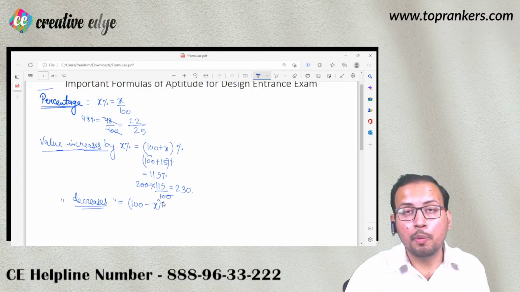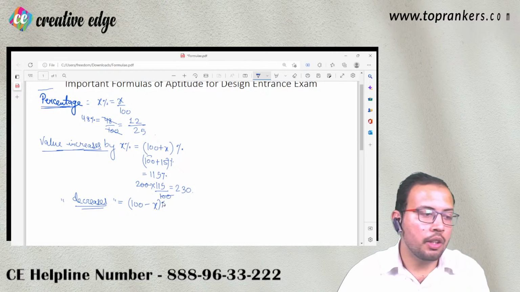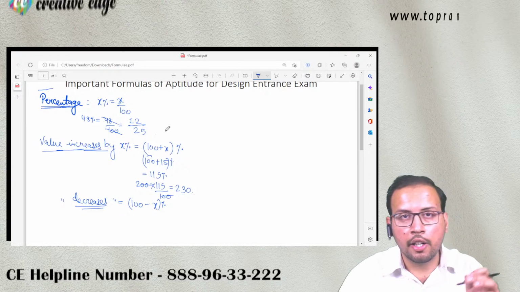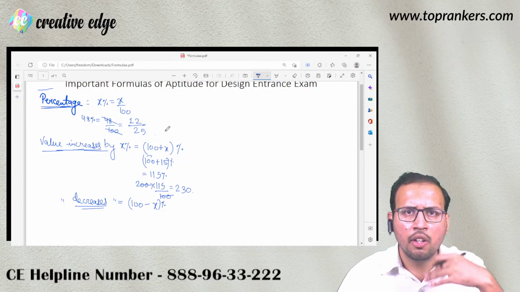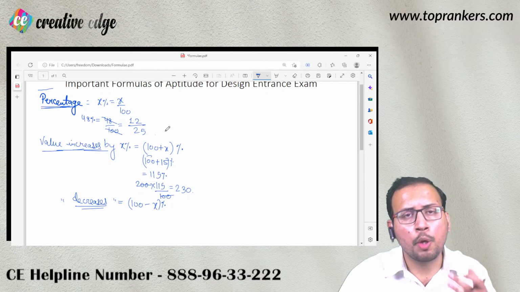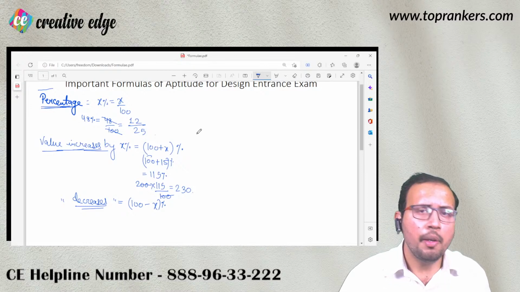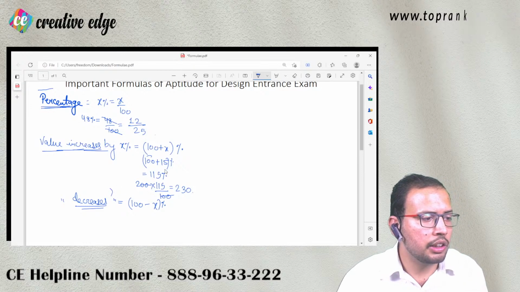So I hope you must be getting what we are discussing here. ठीक है? So if a decrease is happening, the resultant value can be calculated by 100 minus X%. So these are not merely formulas, more than formulas, these are the basic concepts. कोई भी फॉर्मूला कहाँ से बनकर आता है? किसी बेसिक कंसेप्ट से ही वो बनकर आ रहा होता है. ठीक है? So this is how things work.